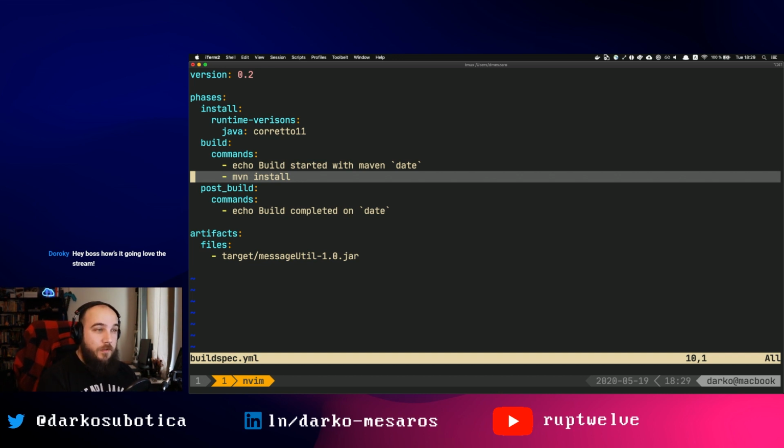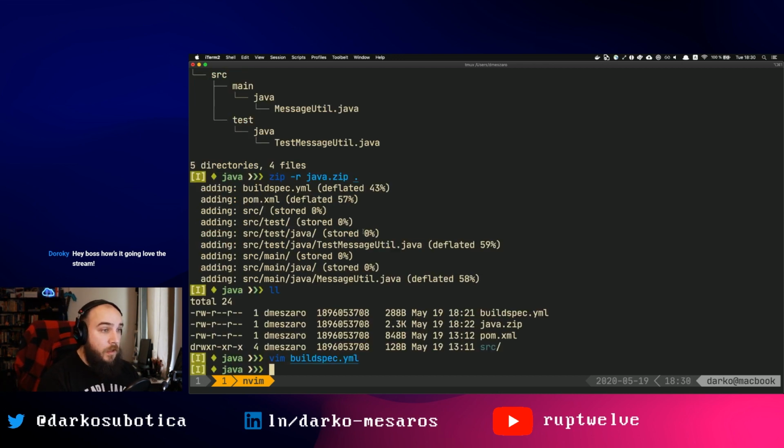So one of the things you can do here, instead of just running mvn install, you can potentially run some testing frameworks for Java. And if those things fail, the build will fail. So before running your build, you can do like a pre-build semantic test of your code as well, besides just running the build. So that's pretty cool as well. And a lot of people use CodeBuild just for testing instead of compiling. So that's about when it comes to Java.